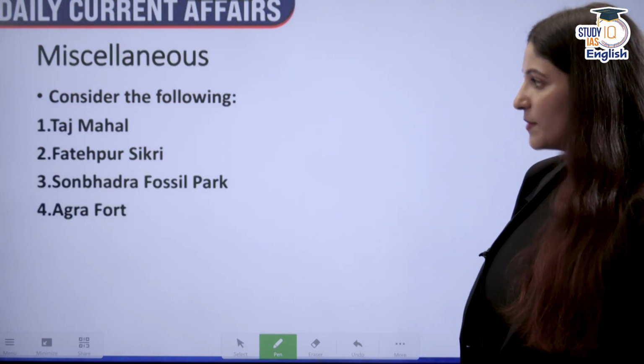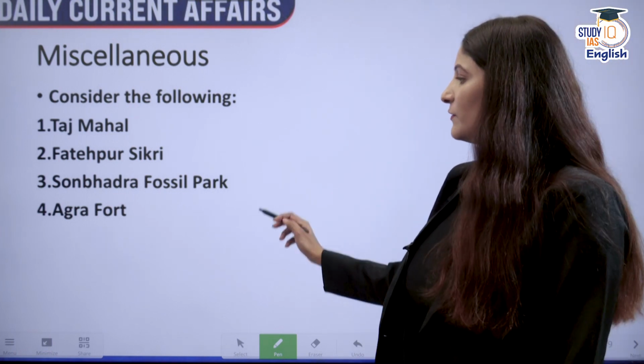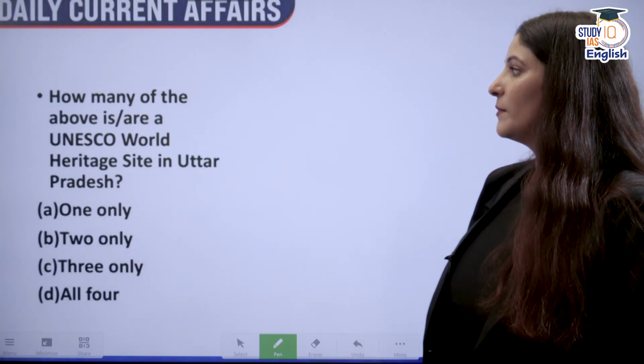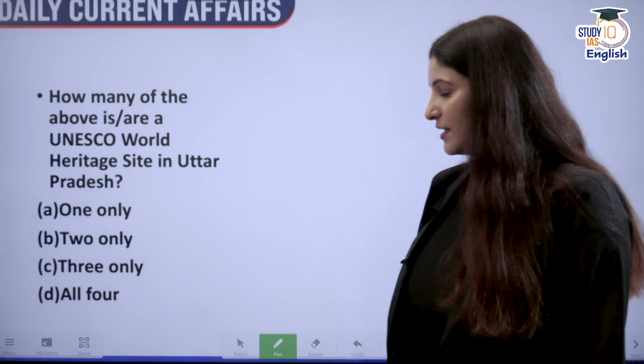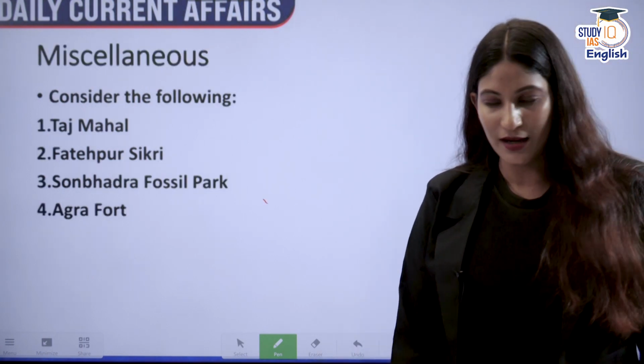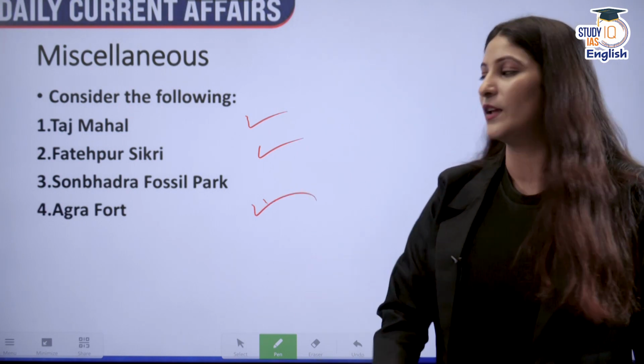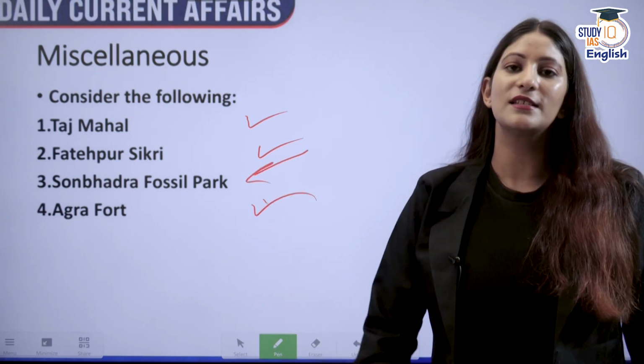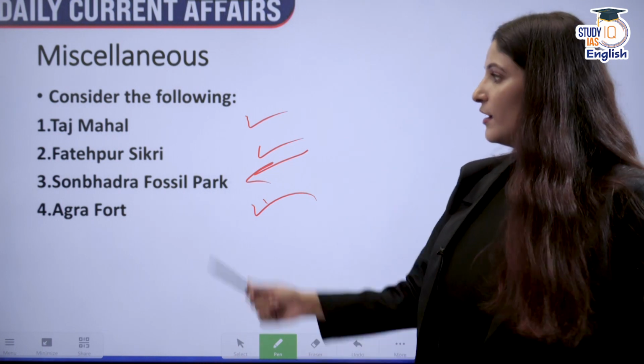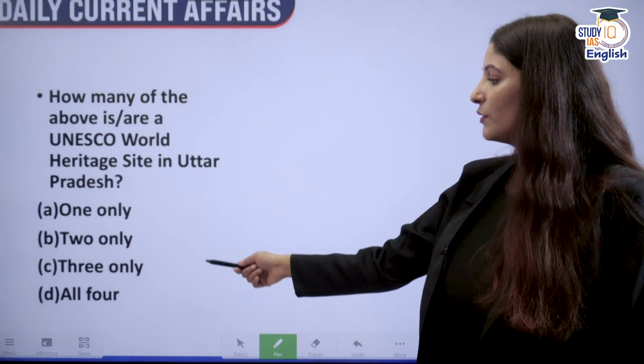Consider the following: Taj Mahal, Fatehpur Sikri, Sonbhadra Fossil Park and Agra Fort. How many of the above are UNESCO World Heritage Sites in Uttar Pradesh? So Taj Mahal is, Fatehpur Sikri is, Agra Fort is. You have to tell me the rest of them. Sonbhadra right now is in the process of getting that tag. So 1, 2, 4, 3 only will be the correct answer.